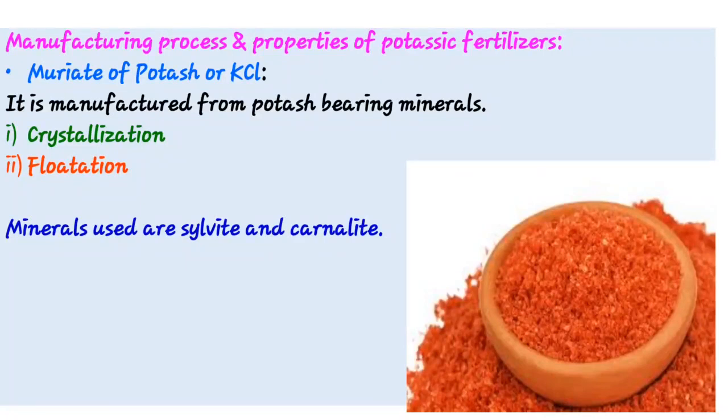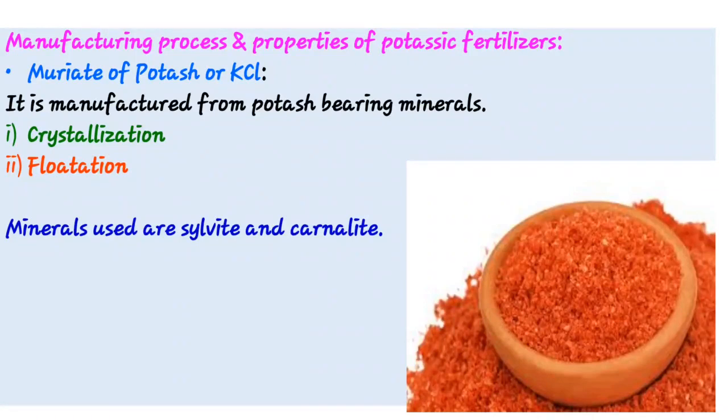Then second, flotation. Flotation is a method based on the difference in specific gravity of KCl and NaCl, that is potassium chloride and sodium chloride. KCl has less specific gravity, that's why it floats on top of NaCl, sodium chloride.